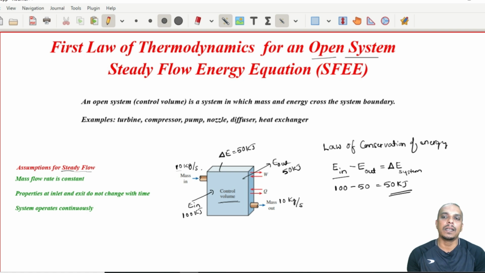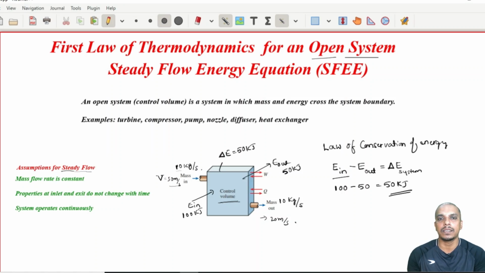Now, properties at inlet and exit do not change with respect to time. For example, velocity at inlet may be 50 meter per second, and velocity at outlet may be 20 meter per second. Velocity can change with respect to space, but with respect to time, for example, after 10 minutes, 20 minutes, velocity at inlet remains the same.